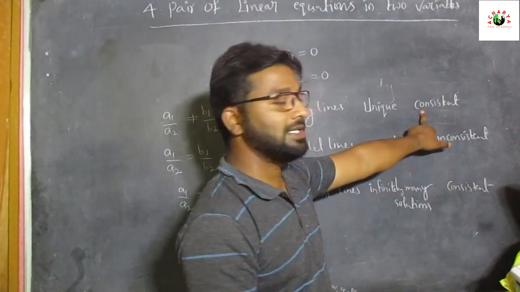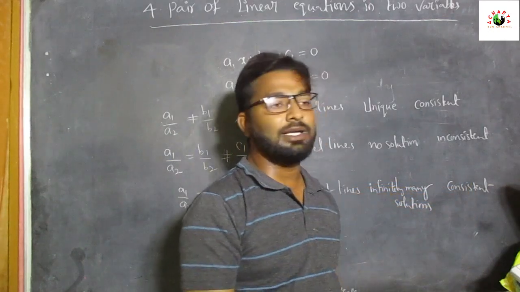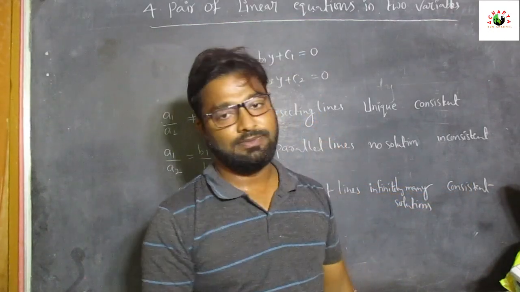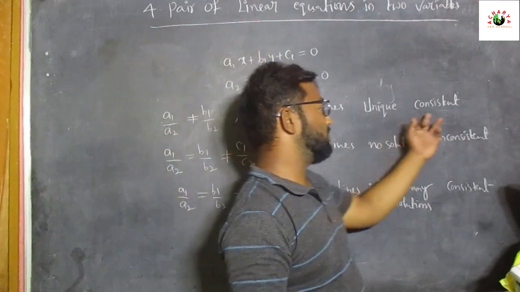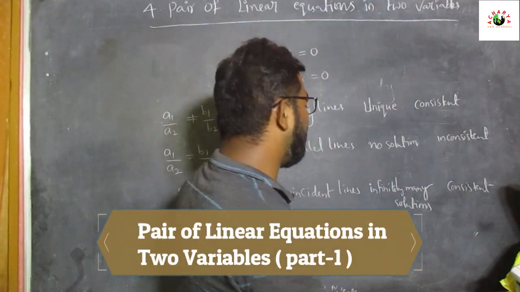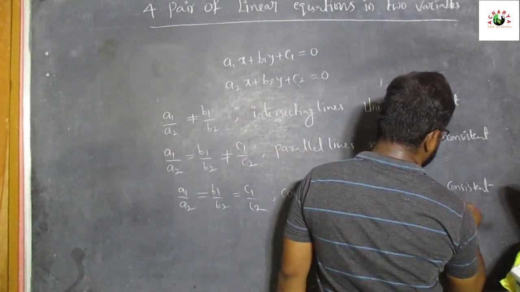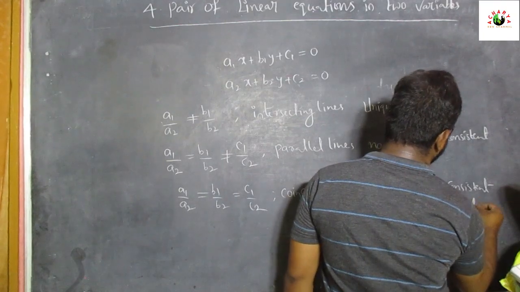The first equation is consistent, the second equation represents inconsistent, the third is consistent. Okay, so the first solution is consistent, the second one is inconsistent, the third one is consistent, and in the third one, these lines are dependent lines.